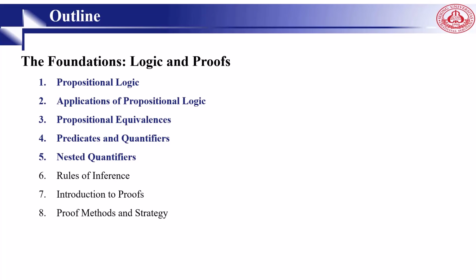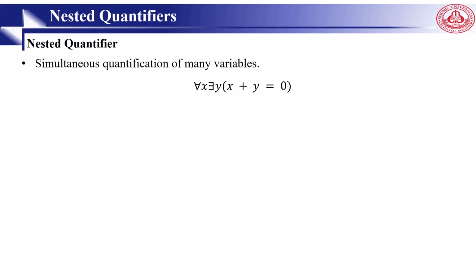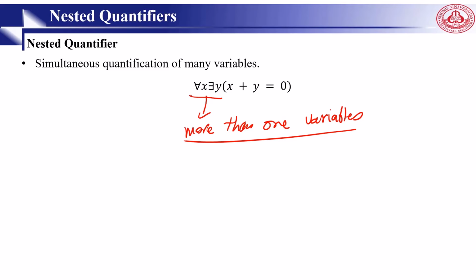Now we are ready to study nested quantifiers. In nested quantifiers, we try simultaneous quantification of many variables, for x and y. Instead of one, we have more than one variable. For all x and y, x plus y equals 0.